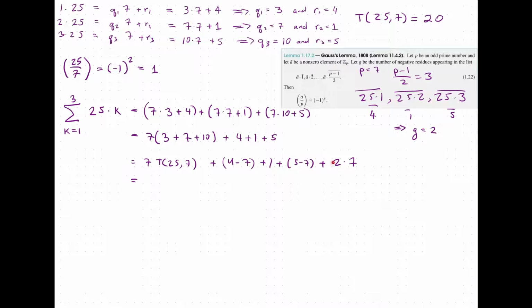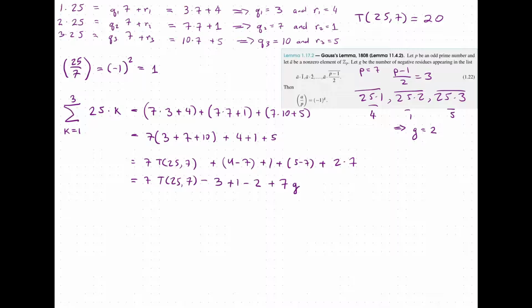But now this 2 is counting the number of negative residues, because that's exactly when we put in that minus 7. So that's G. And so now we have 7, T25, 7, minus 3 plus 1, and then minus 2, and then I'm going to write this as a plus 7G. So we got this here.